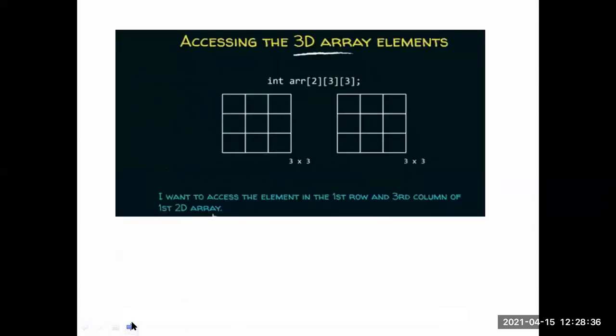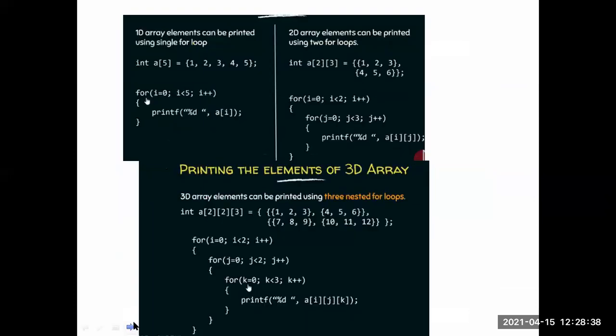So see here how we print the multi-dimensional array. For a one-dimensional array, we have only one index. That's why we directly take only one for loop, because it has only one index. So we directly print the elements. It will print 1, 2, 3, 4, 5.